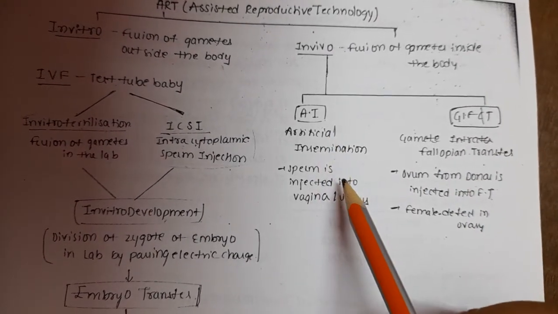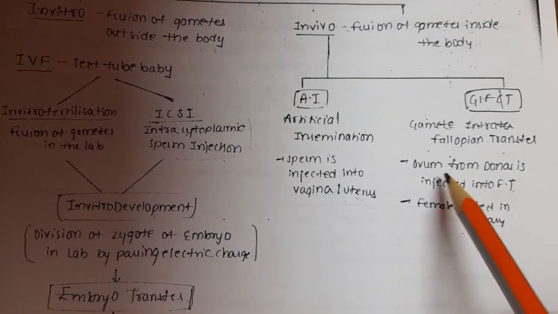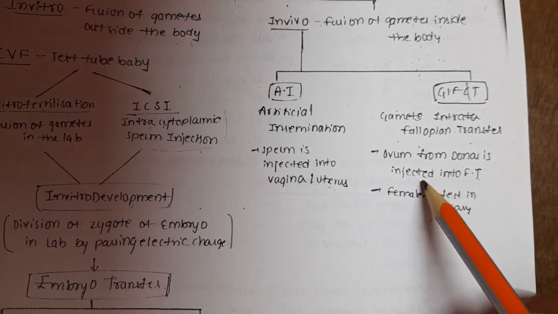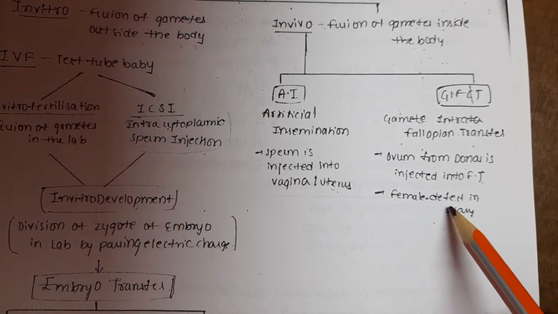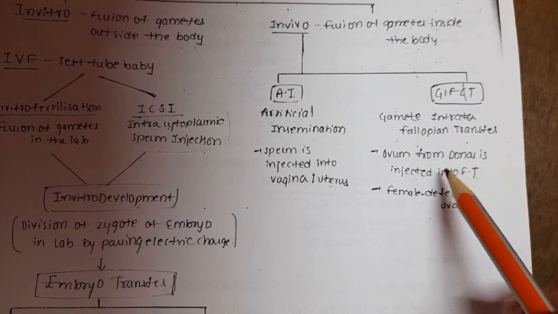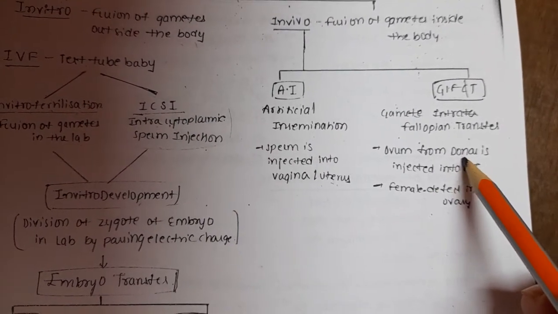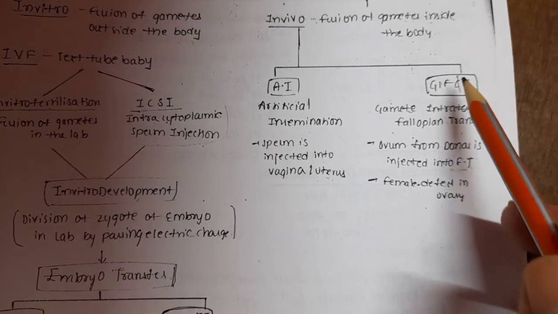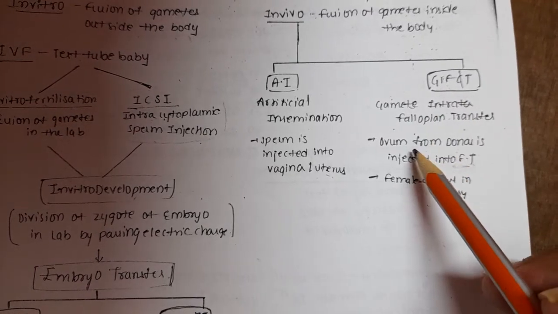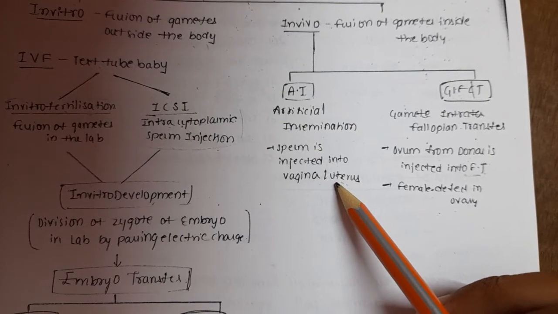Artificial insemination: sperm is injected into the vagina or uterus. In GIFT, the ovum from a donor is injected into the fallopian tube of a female with a defect in the ovary. It is generally followed in a female whose ovaries are not working properly. Therefore, the ovum is taken from the donor and injected into the fallopian tube. That's what is called GIFT, gamete intrafallopian transfer. Gamete means here ovum. Artificial insemination: sperm is injected into the vagina or uterus.